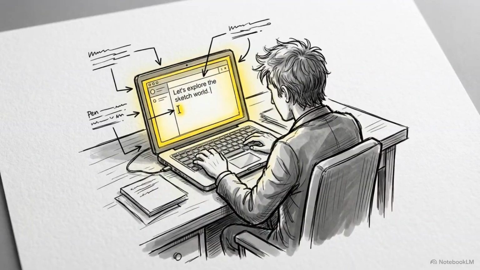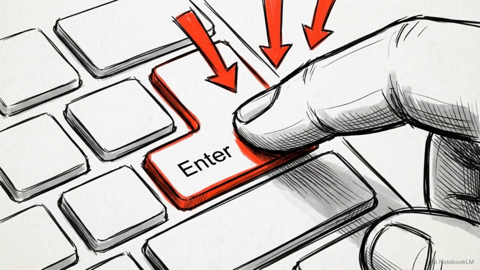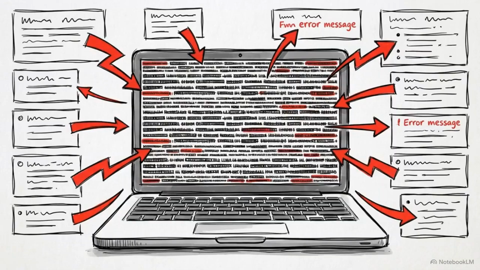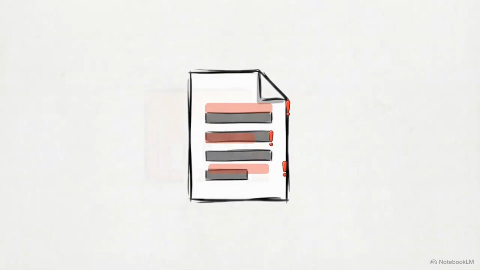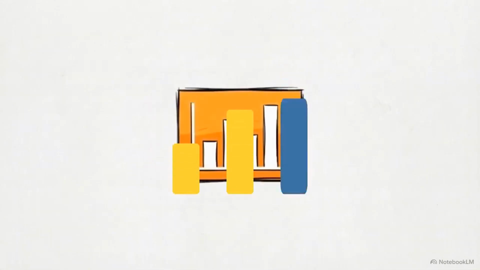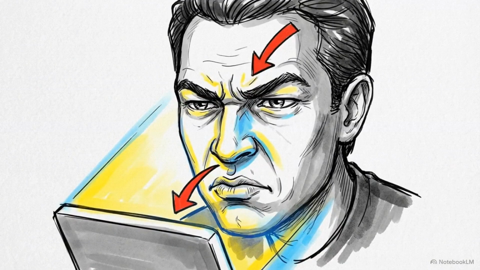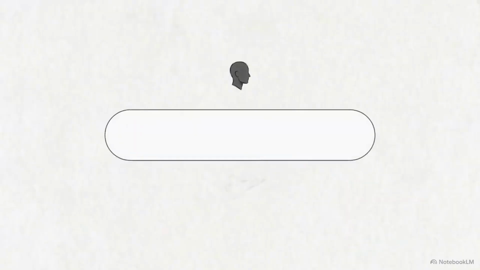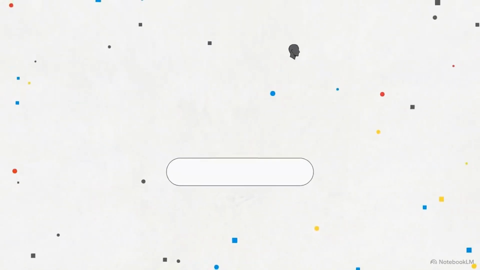You open an AI app, type in a quick, friendly request, and hit enter, hoping it gives you something you can actually use at work. But instead of a helpful answer, you get a massive wall of text. It usually comes packed with generic filler, and if you look closely, you might even find statistics that don't actually exist. These are hallucinations, moments where the AI confidently makes things up because your request was too vague for it to find the real answer.